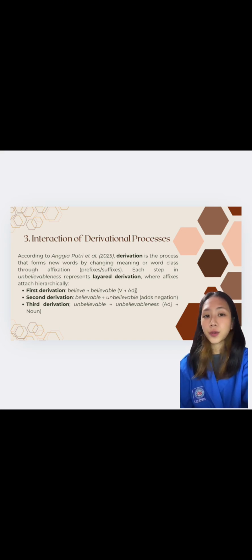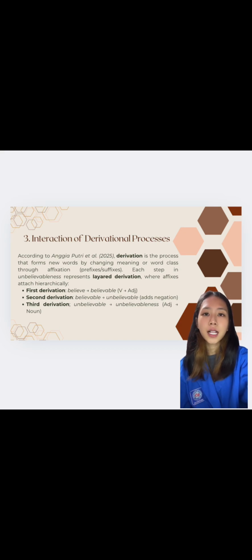Following Engia Putri et al. 2025, derivation is hierarchical. Each affix attaches to the proper word class, creating layered meaning. This word shows how morphology builds complexity from an action to a quality and finally to a state or concept.